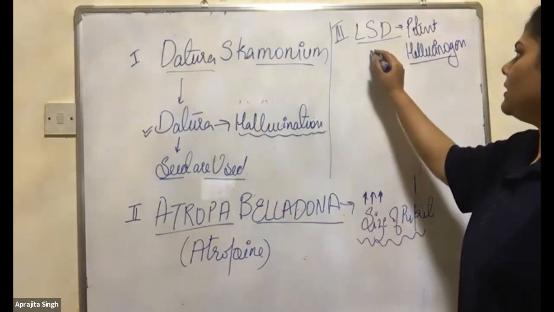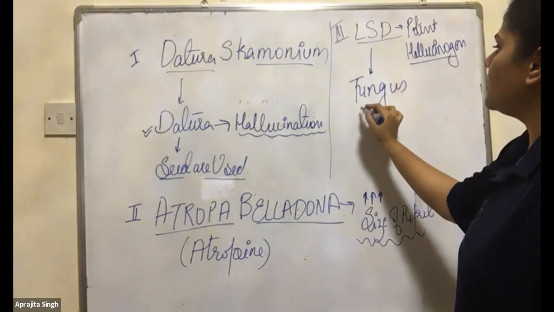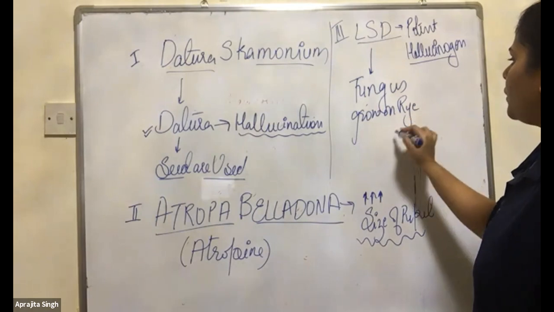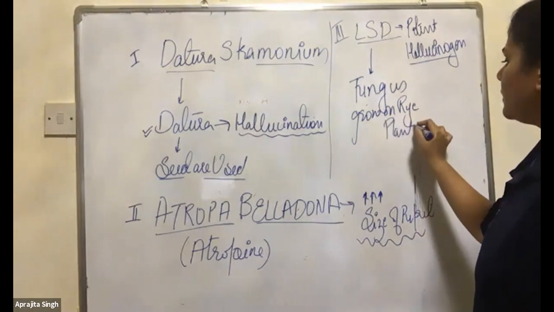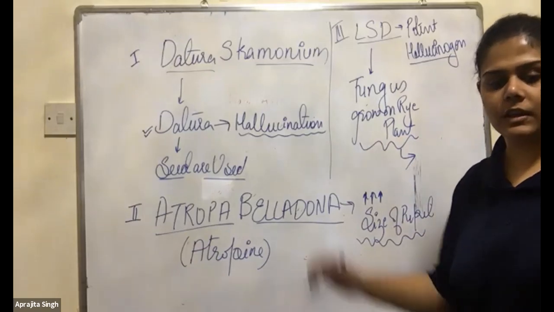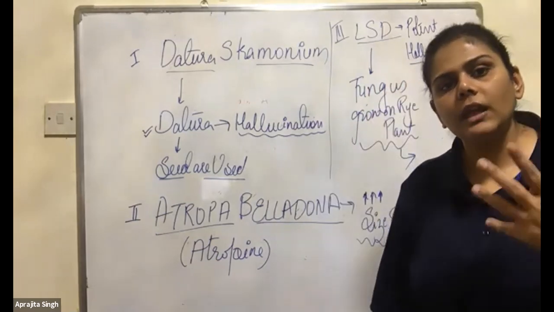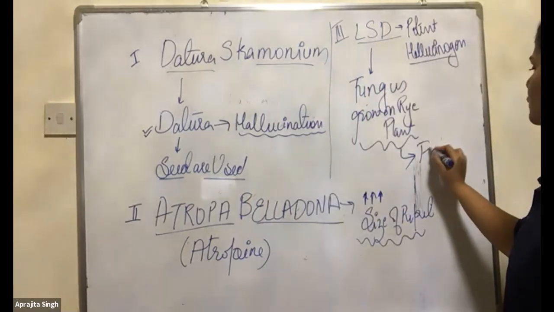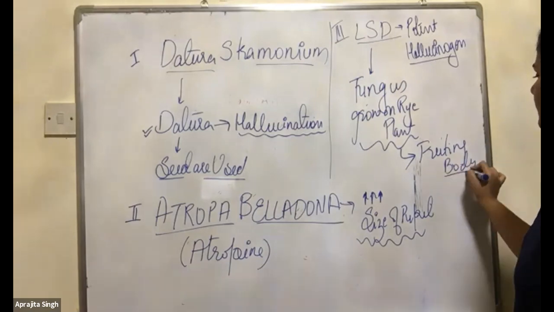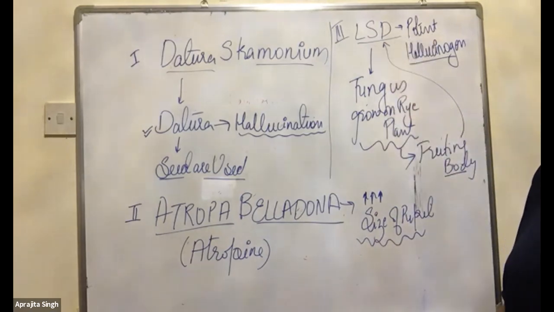What is happening here? Here the fungus is involved. When fungus grows on a rye plant, listen very carefully, the fruiting body will give you LSD. I will show you. Their fruiting body will give you LSD. And the fungus name is Claviceps purpurea.